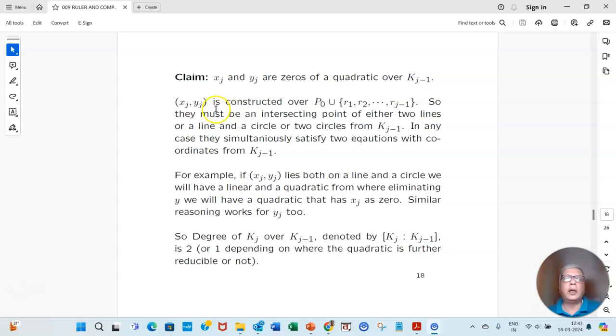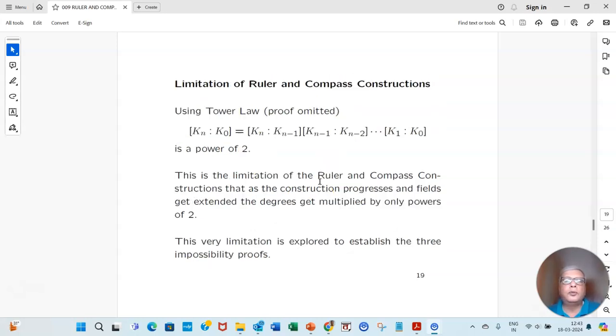Now we need to prove the claim that the points we are extending with, (xj, yj) over K(j-1), are zeros of a quadratic for ruler and compass. I am not going to the proof. So we start with a set of points K0 and go on adding constructible points by ruler and compass.